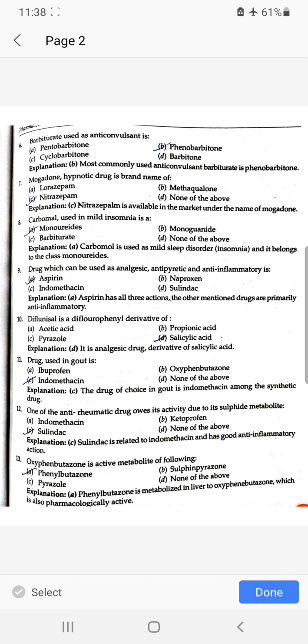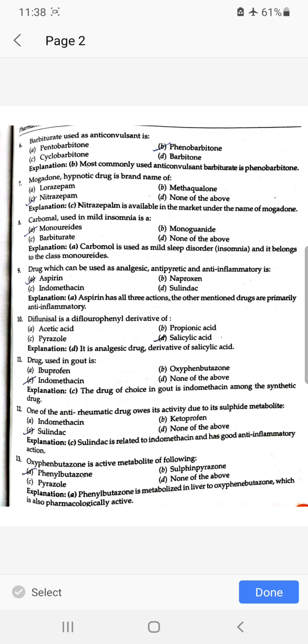Barbiturate used as an anticonvulsant is phenobarbital. Mogadon, a hypnotic drug, is the brand name of nitrazepam. Carbromal used in mild insomnia is a monoureide. Drug which can be used as analgesic, antipyretic and anti-inflammatory is aspirin.